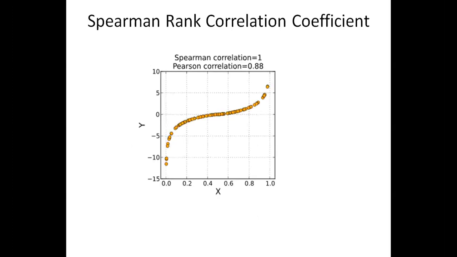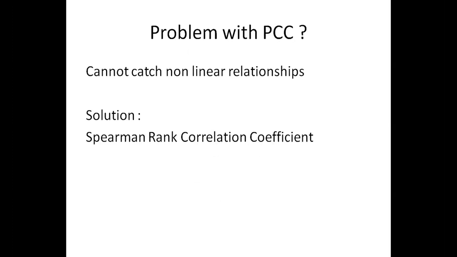And you have the Spearman rank correlation coefficient. Why Spearman rank correlation coefficient? If there is a non-linear relationship, then what to do? For example, if I take age with respect to health benefit, as the age increases, health keeps coming down. As the age increases, salary goes up.